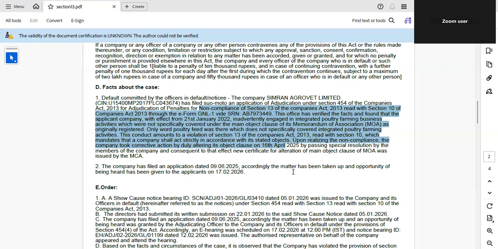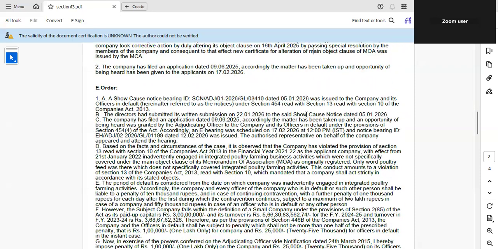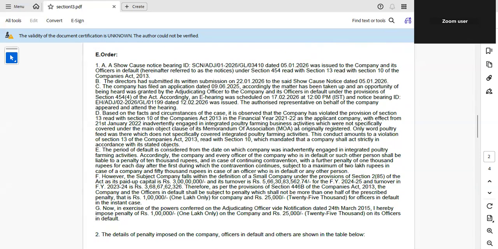So ROC followed due process. Suo motu application by the company, because the company itself filed GNL-1, and then show cause notice issued, written submissions filed, e-hearing held, and then final order. So proper natural justice was followed. The period of default ROC considered was from 21st January 2022, when the company started integrated poultry activity.